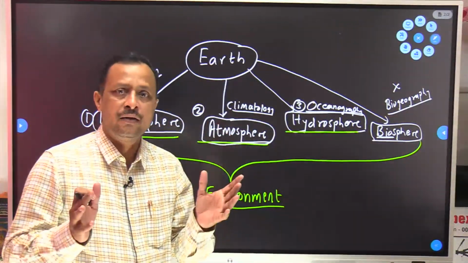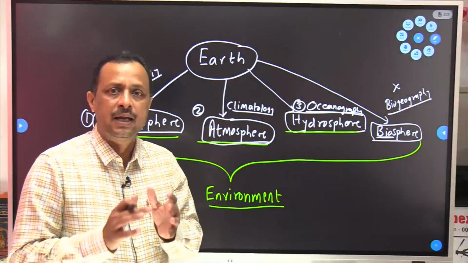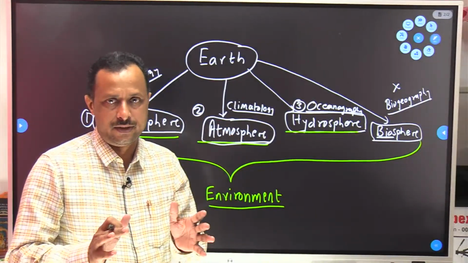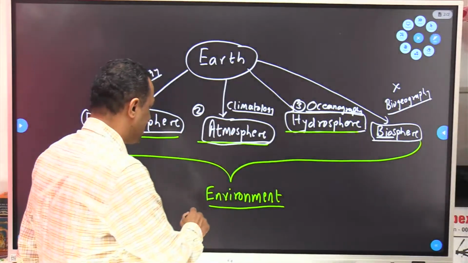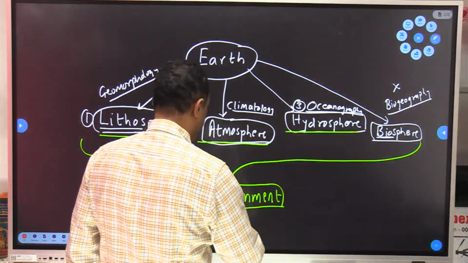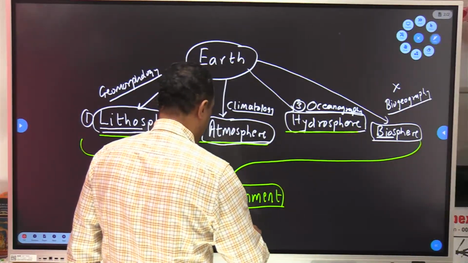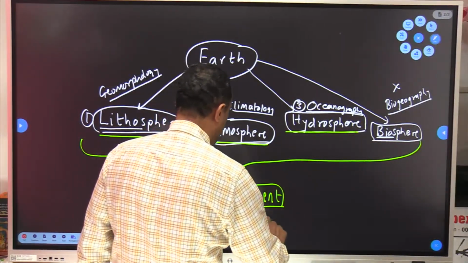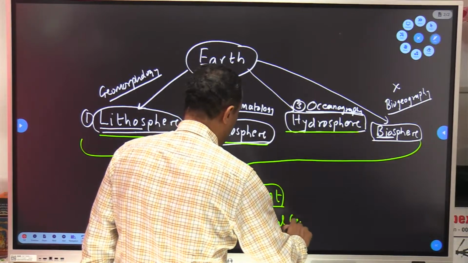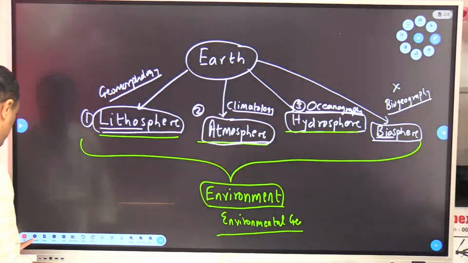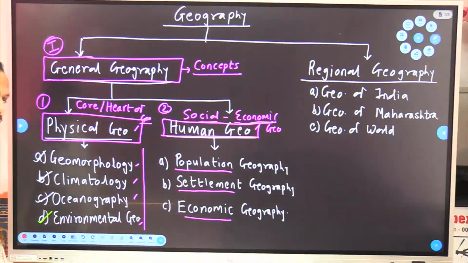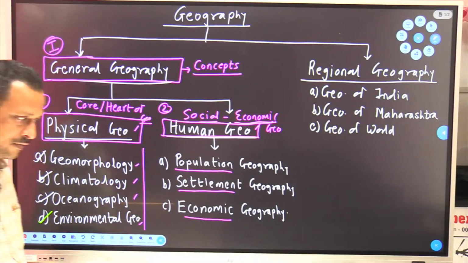So all the living and non-living collectively are termed as environment. Clear? So that is the fifth layer, and that is studied in environmental geography.